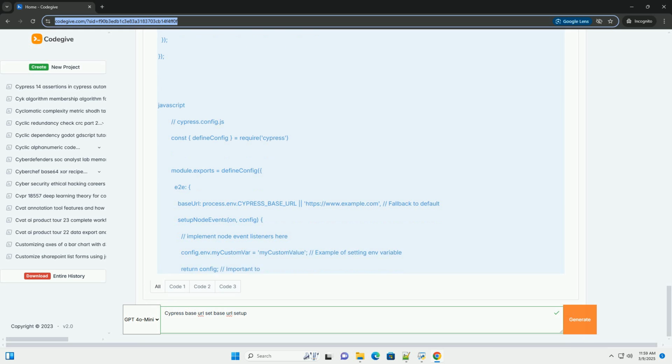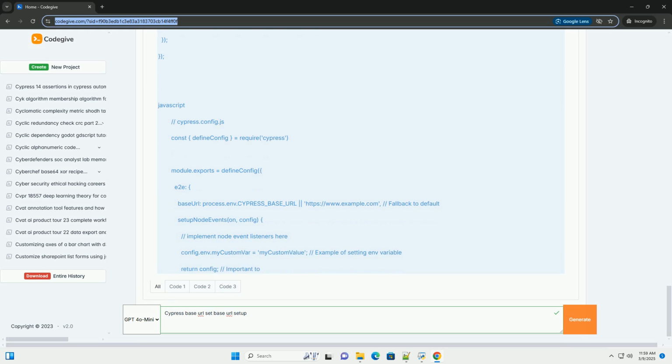Environment variables not working. Environment variable scope: make sure the environment variable is set correctly in the environment where you're running Cypress, for example your shell or CI/CD pipeline. Spelling errors: double check the spelling of the environment variable name. Cypress restart: after making changes to environment variables, you may need to restart the Cypress runner for the changes to take effect. Sometimes restarting your terminal or IDE is necessary.